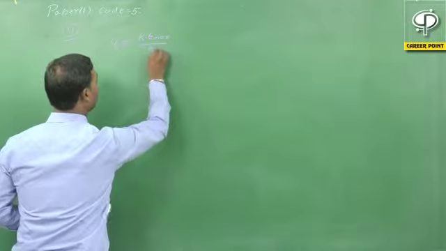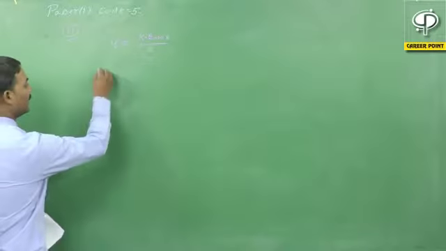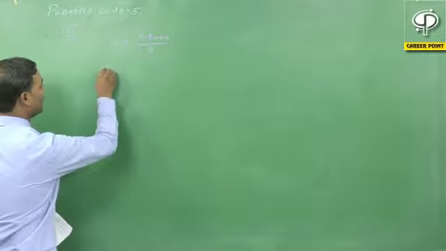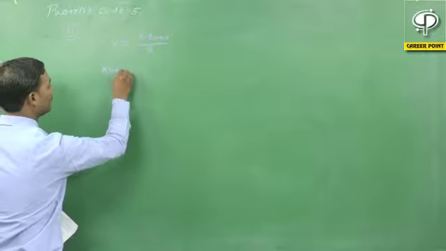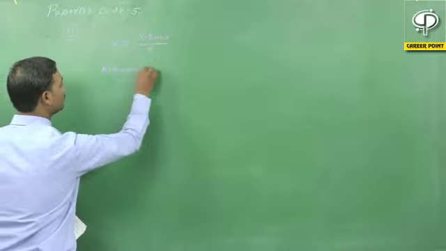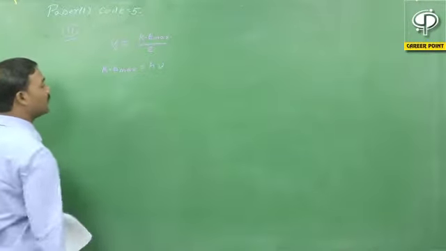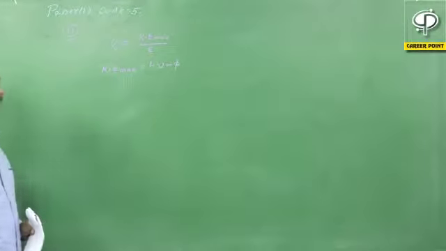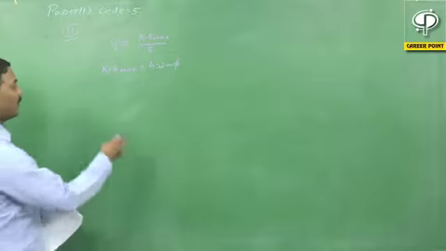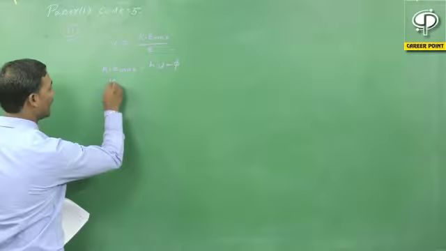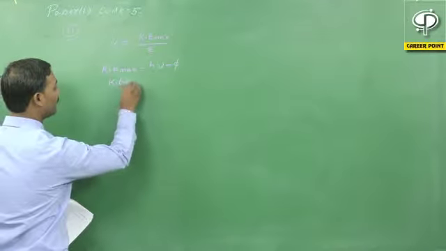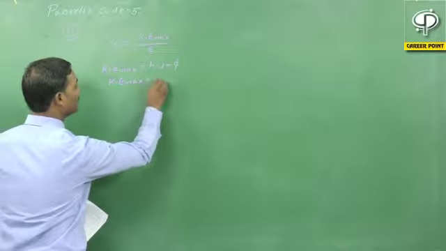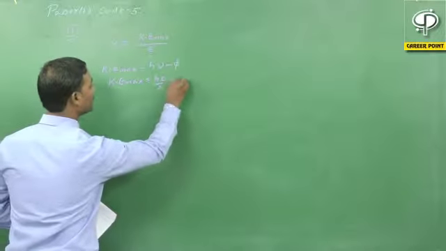divided by e, and the maximum kinetic energy from the Einstein equation is h nu, the energy of the photon, minus phi, the work function of the metal surface. Now we will convert this K max in the form of wavelength, that is hc over lambda minus phi.